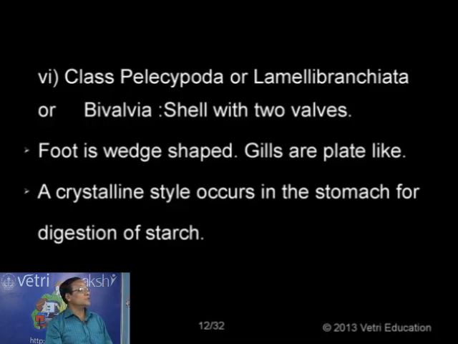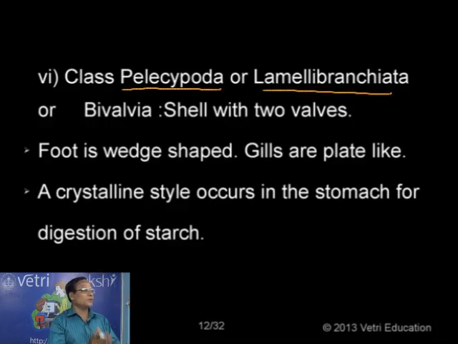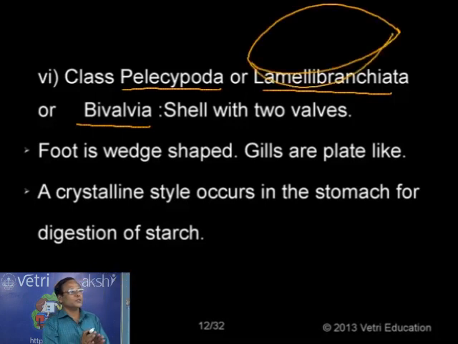It is called Pelecypoda because the foot is wedge-shaped. It is called lamellibranchiata because the gills are like plates arranged in the form of lamellae. This class is also called bivalvia because the shell is made up of two pieces. So this is one piece and here the second piece. Between the two pieces of shell the body is formed.